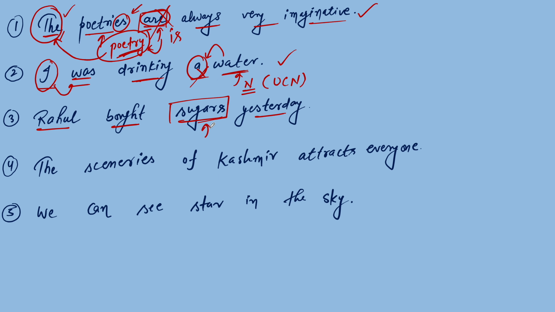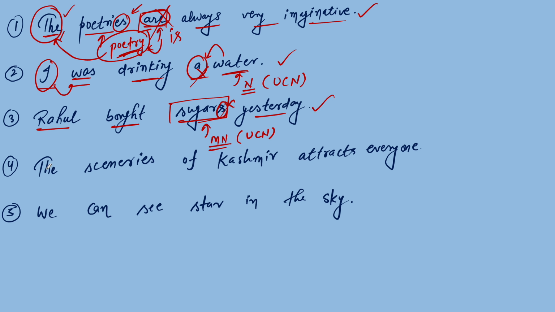Of course, it is a material noun. Yeah, material noun. Very nice. And because of this, it also comes under the category of uncountable noun. That's why we can't put S here. Okay, S is wrong here. So the correct sentence will be Rahul bought sugar yesterday. Is it clear or not?